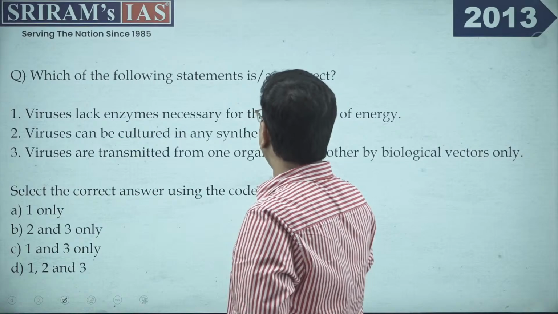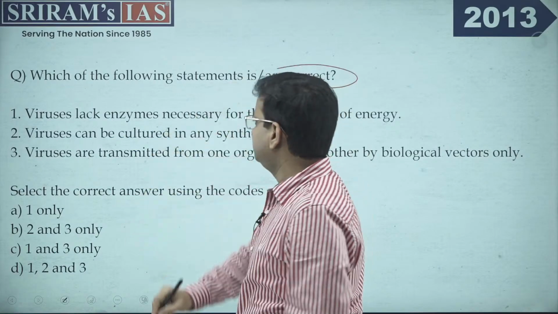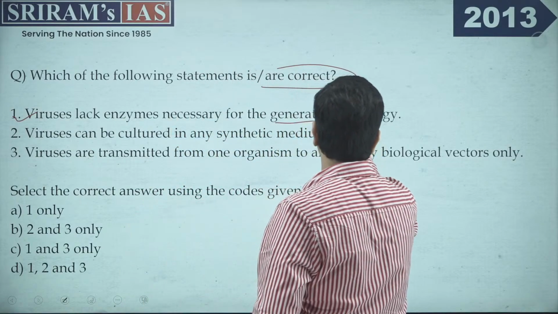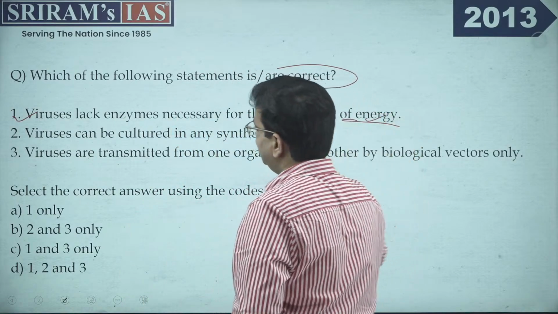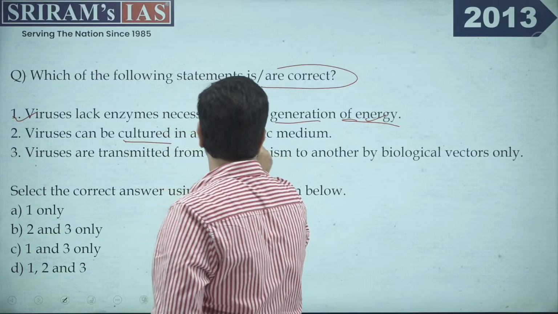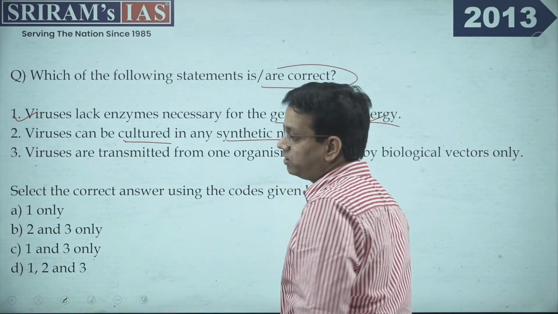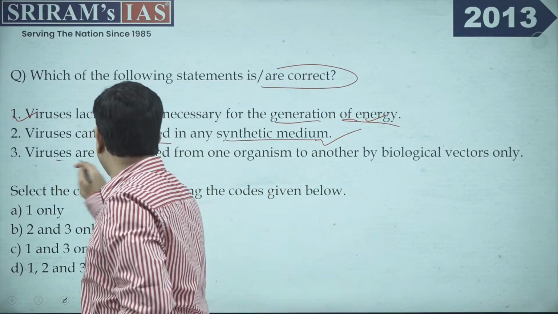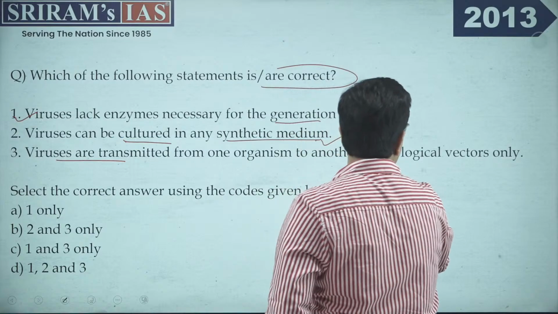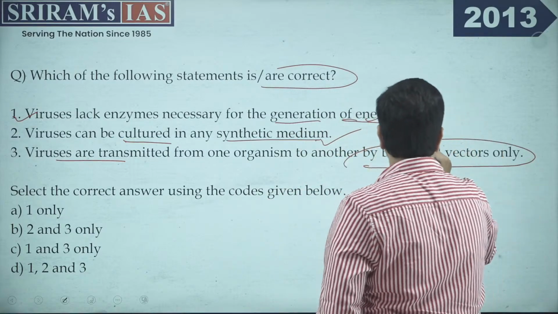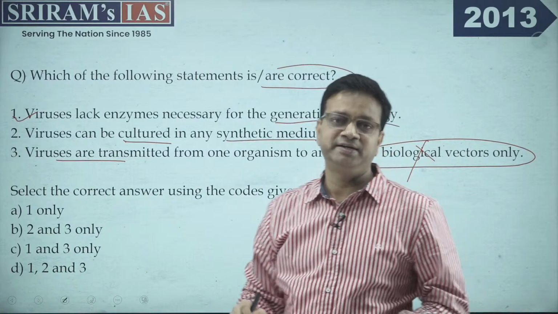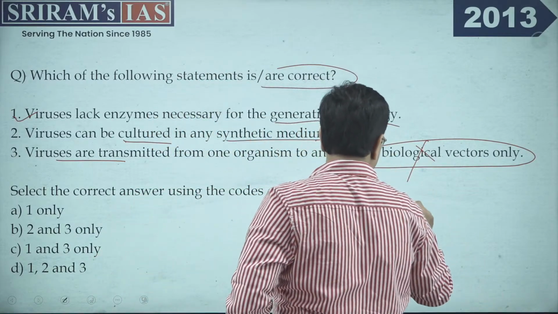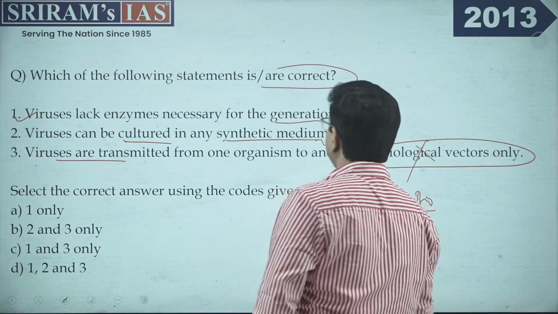Now the other question: which of the following statements is or are correct? The first is, viruses lack enzymes necessary for the generation of energy. Definitely true. Second, viruses can be cultured in any synthetic medium. See, viruses cannot be cultured in any synthetic medium. They require a certain host. And third, viruses are transmitted from one organism to another by biological vectors only. It is not only biological vectors. There are various other factors. Non-biological vectors can also be taken into consideration.